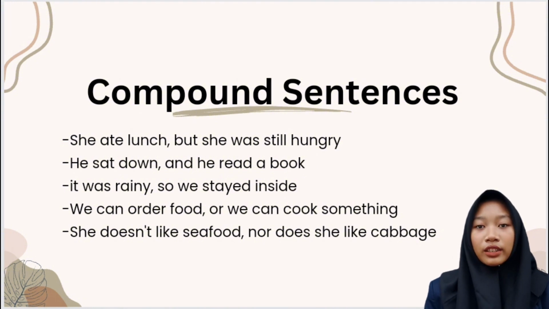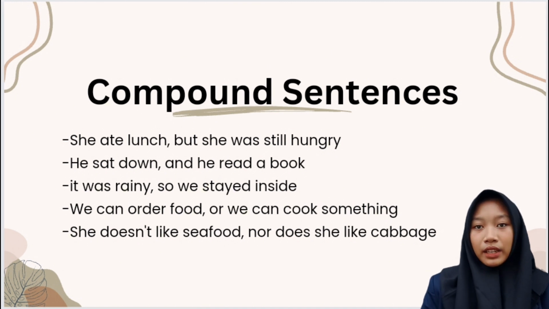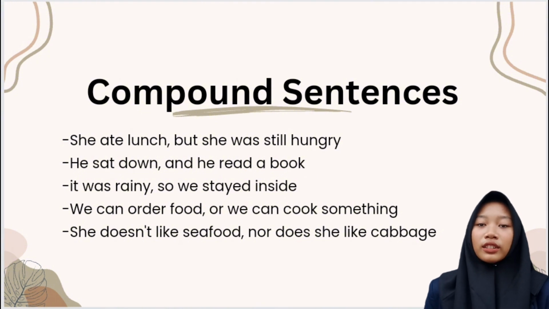It was rainy, so we stayed inside. The first independent clause is it was rainy, and the second independent clause is we stayed inside. They are joined by the coordinating conjunction so, which shows cause and effect.